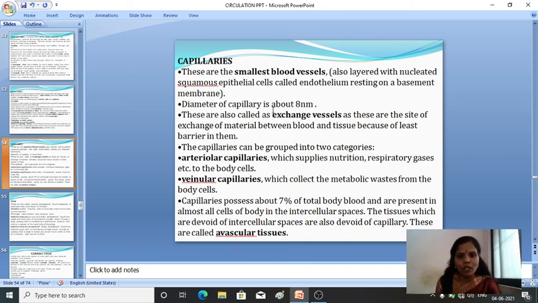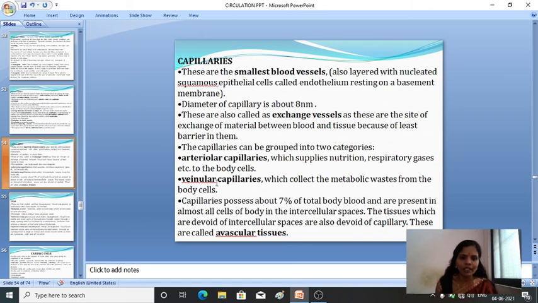Okay, the diameter of the capillary is about 8 nm, that is nanometer, and they are also called exchange vessels, as these are the site of exchange of materials between the blood and the tissues because of the least barrier in them. Fine. The capillaries can be grouped into two categories: arterial capillaries, which supply the nutrition and the respiratory gases etc. to the body cells, and the venous capillaries, which collect the metabolic waste from the blood cells.